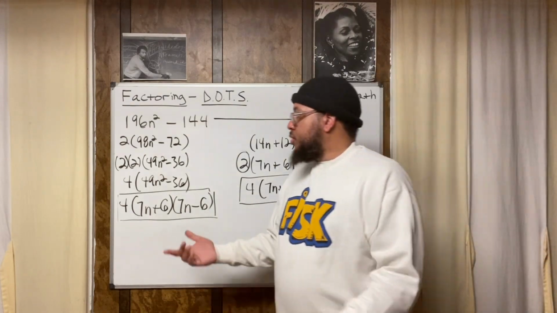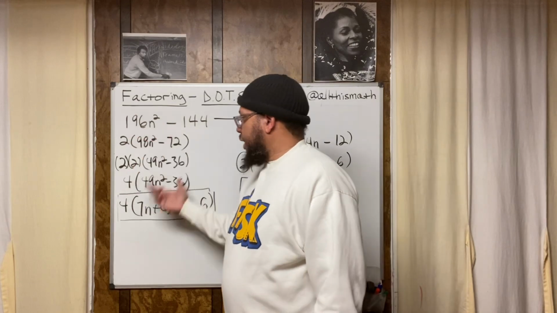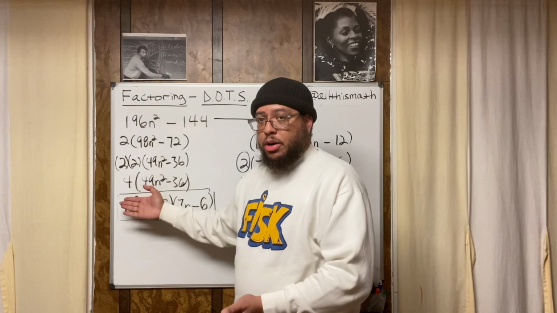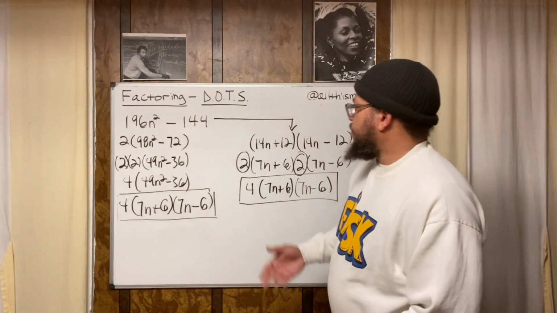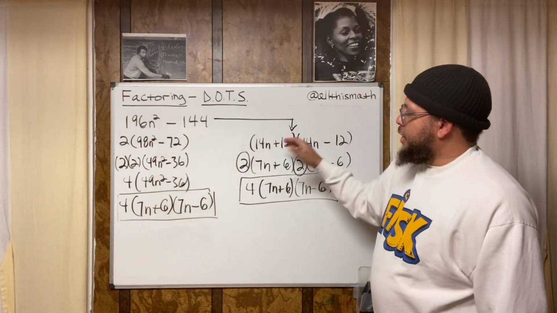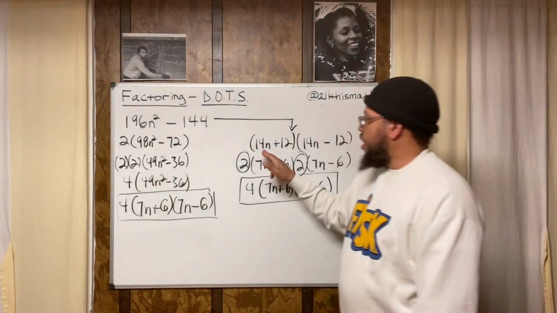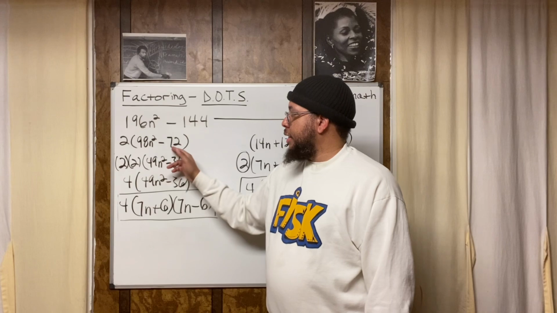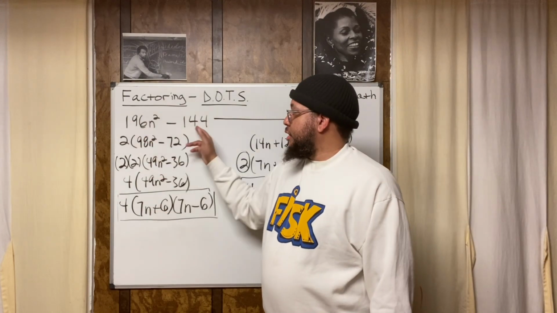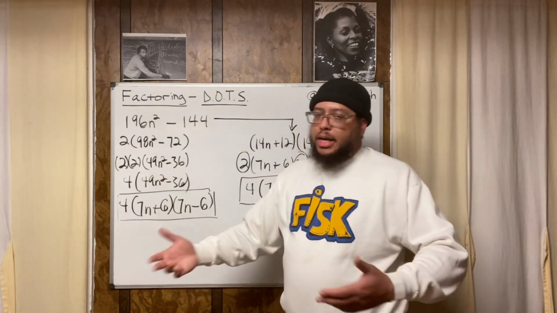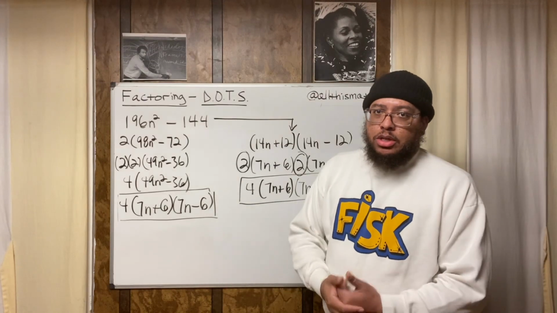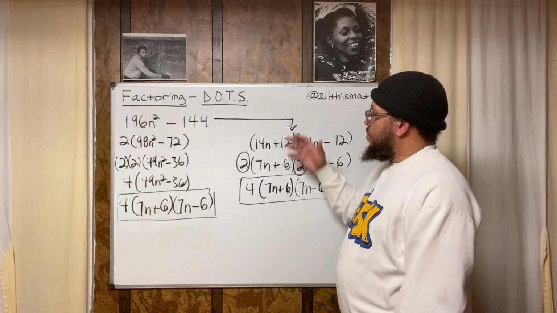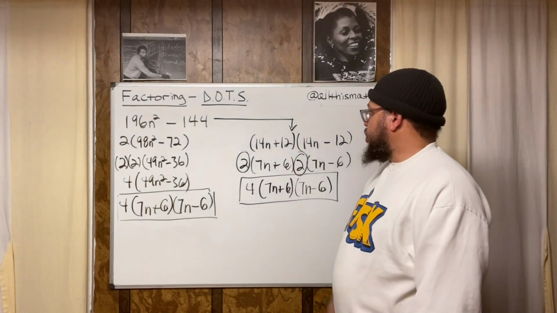So I had to start playing with those twos, and then I had to keep going. I had to do it again. And luckily, we got to the GCF, which was 4, right, that we needed. But if we had done it this way, it's much easier to deal with a 14 and a 12 than it is to deal with a 98 and a 72, or a 196 and a 144. So again, that's why it's important to have options. So definitely embrace the options, understand the options, understand that there are multiple ways to do these problems, all right?